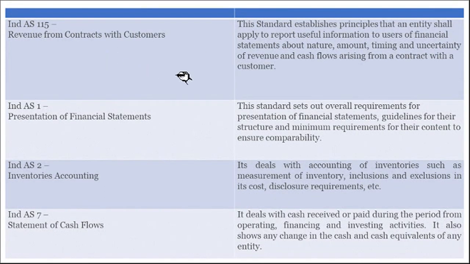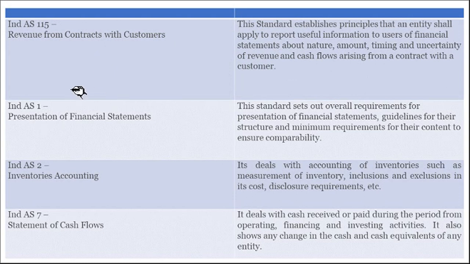Accounting Standard 115, revenue from contracts with the customers. This standard establishes principles that an entity shall apply to report useful information to users of financial statements about the nature, amount, timing and uncertainty of revenue and cash flows arising from a contract with a customer. So contracts with the customers, which are the guidelines to be followed? That is explained by 115.